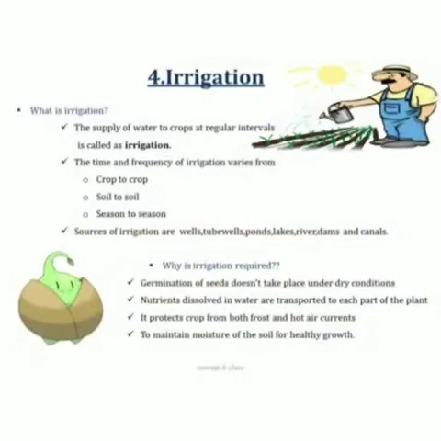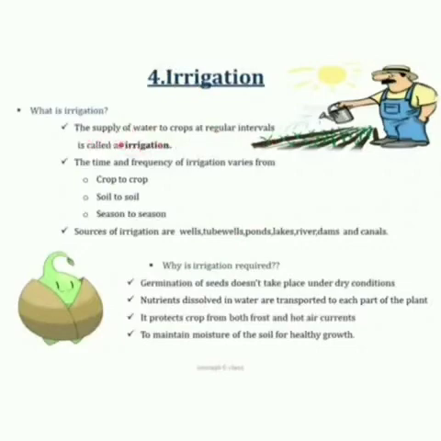So we saw the first agriculture practice was preparation of the soil. The second was sowing. The third was adding manures and fertilizers. Another, the fourth one, is irrigation. What do you mean by irrigation? Irrigation is a supply of water to crops at regular intervals. The supply of water to crops at regular intervals is called irrigation.